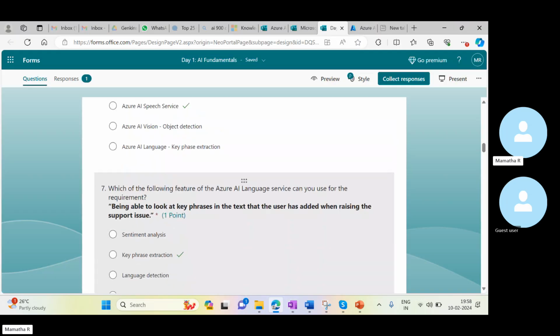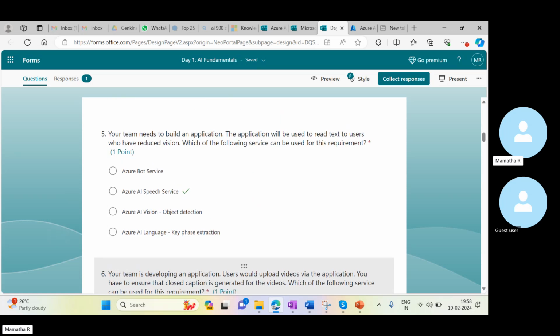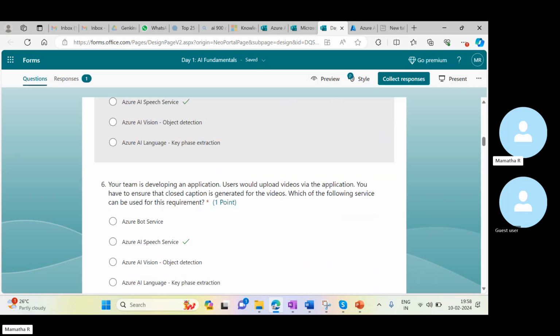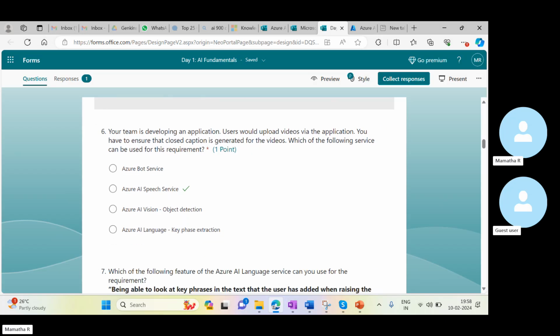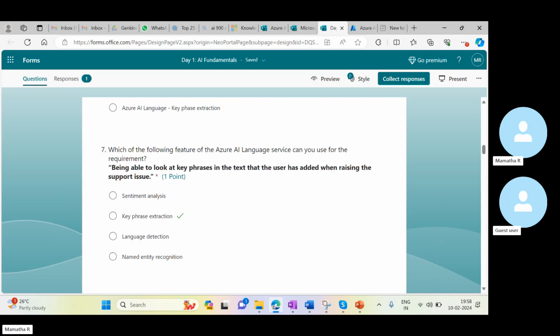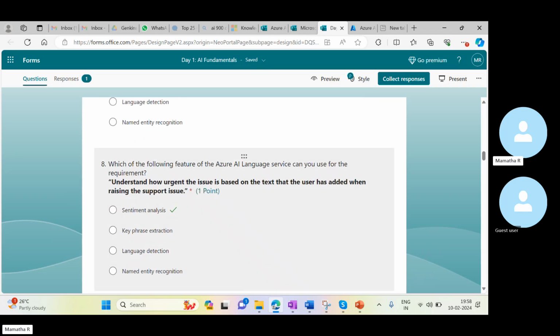So whenever you get a scenario, you need to just think about what exactly they are trying to do internally. Here, for example, for blind people, we want speech, meaning we have to read it out. I want someone giving speech reading it, and I want a service that analyzes the speech and converts it into text. So here, key phrase extraction relates to the Azure AI language service.